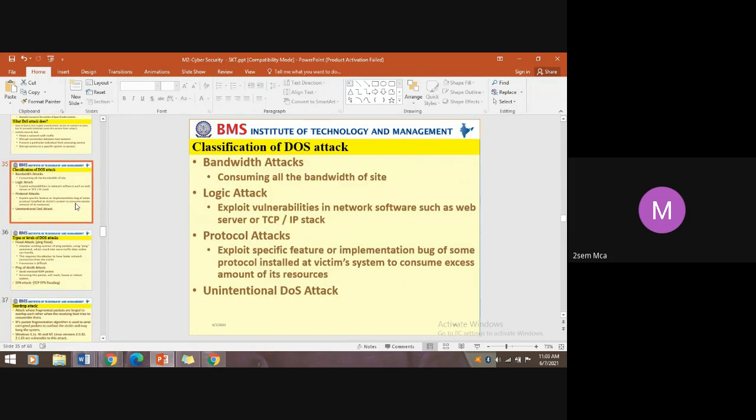Classification of DOS attack. The first one is bandwidth attack, the second one is logic attack, then protocol attacks, and unintentional DOS attacks.